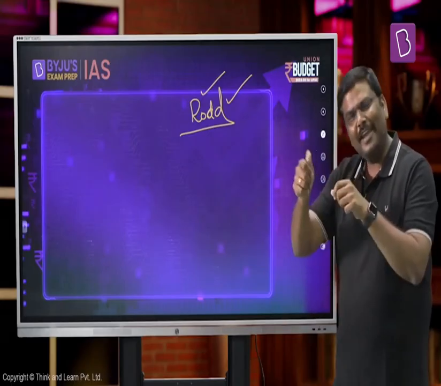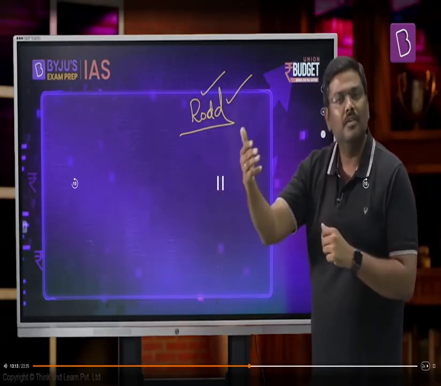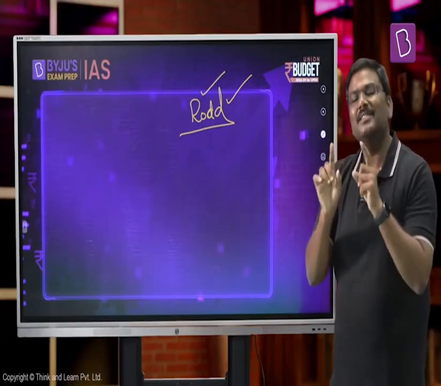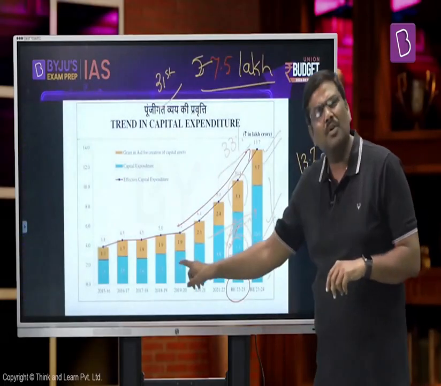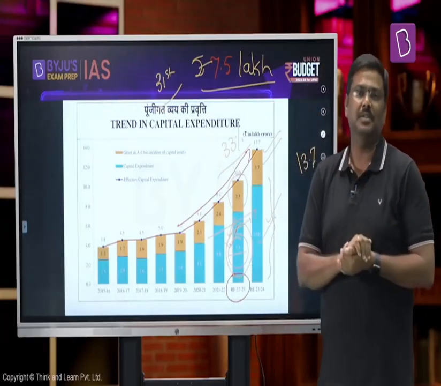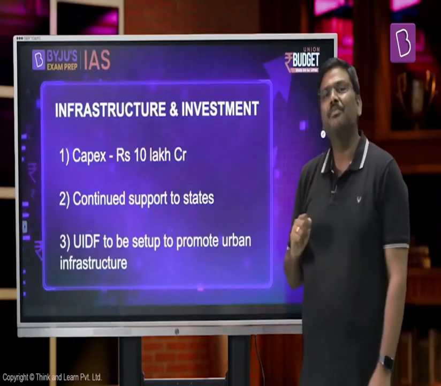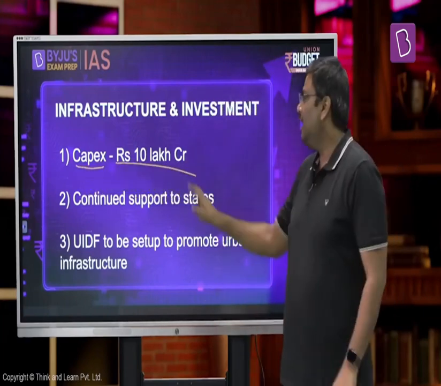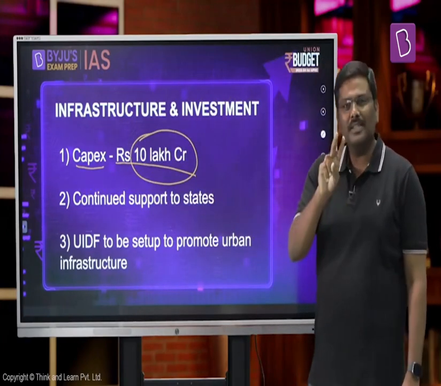And as a result of this, don't you think employment will be generated, production of other goods and services will improve, households will start earning more and more, and that kickstarts a virtuous cycle in the economy. That is the reason why the government of India has been spending so much money in the last couple of years on capital expenditure. So the first important point that you need to remember, and the most important one as far as I'm concerned, is that the total amount of capital expenditure which will be spent by the government of India will be 10 lakh crore rupees. Now, let me go to the second point.